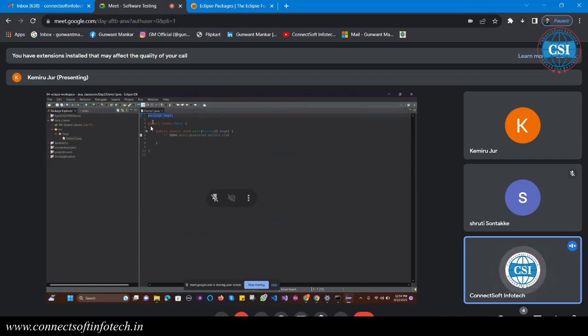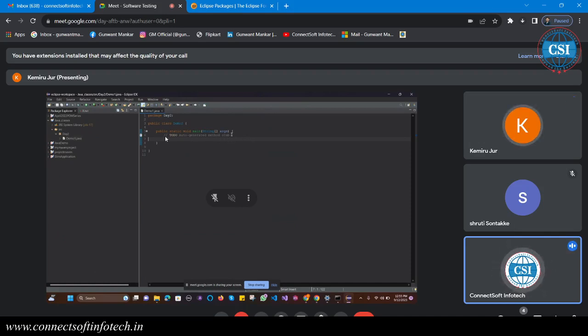And public class. For Java we have the class name. Public is an access specifier. We will see later, don't worry, what is public, what is private, everything we are going to see. Why we write public class something, this is general syntax. And public static void main is the main method. Public is the access specifier, static is used to load the program to the JVM, void is the return type, and main is the main function. String array is the argument.